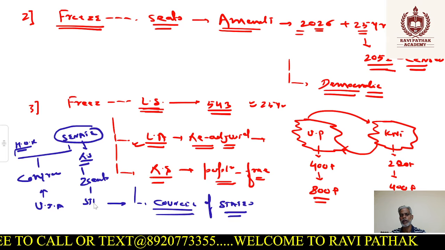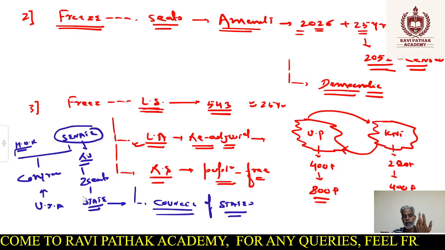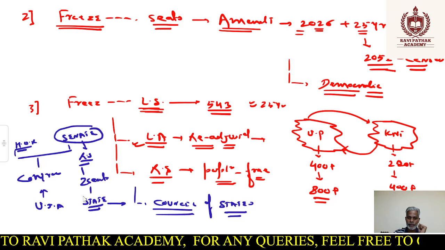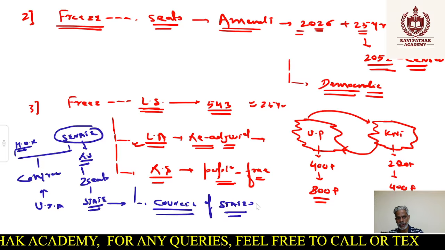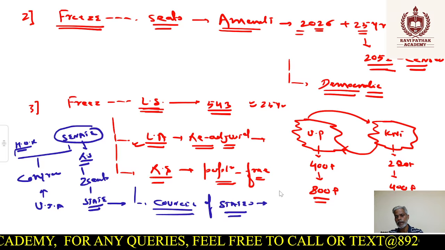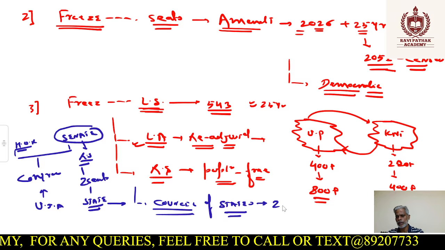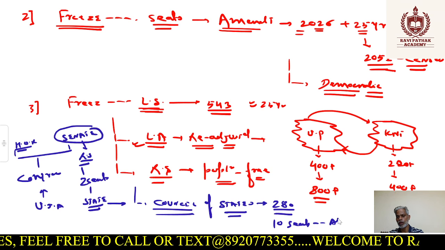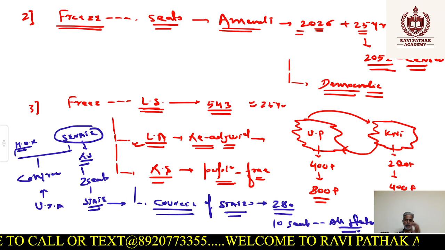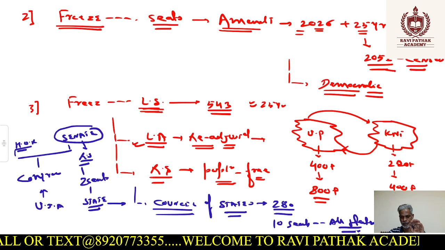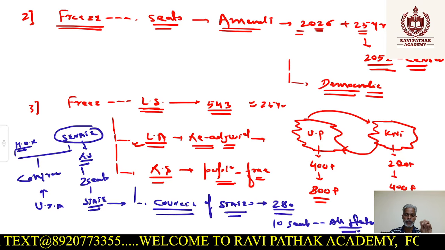For example, Uttar Pradesh has 31 seats in Rajya Sabha. Sikkim has only 1, Goa has only 1, northeastern states have only 1. Rather than that, we can fix the Council of States, that is, the Rajya Sabha seats. Let's say I'm saying let's make 280 seats of Rajya Sabha, and 10 seats each should be given to all the states. This could also be a solution, irrespective of the population of the state.